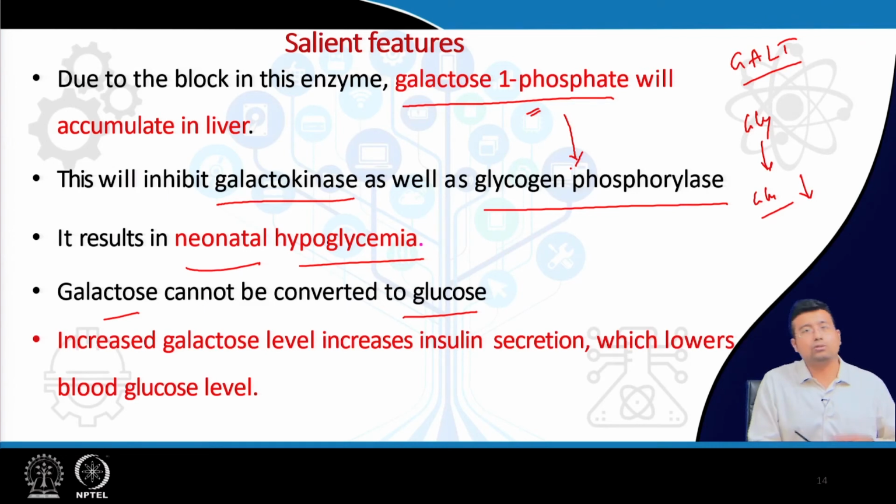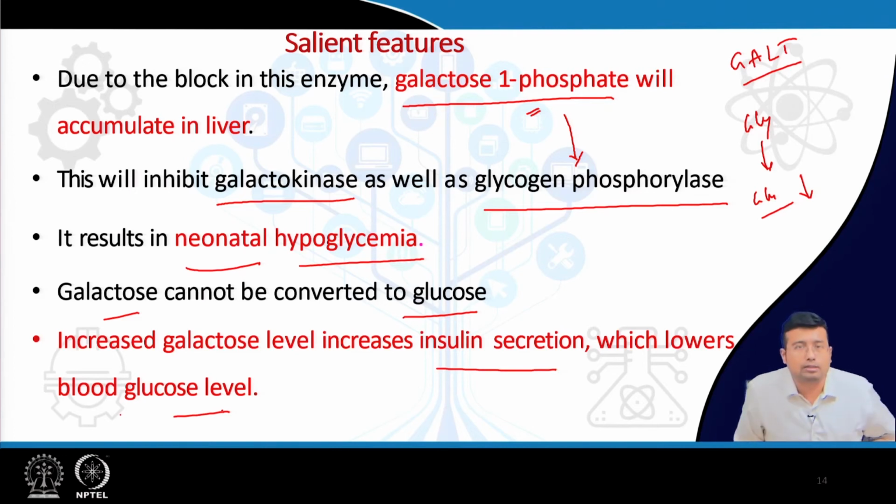Also, increased galactose level increases insulin secretion, which lowers the blood glucose level. What is happening? When galactose is increased, the beta cells of the pancreas sense a monosaccharide and trigger release of insulin. What is the role of insulin? It lowers the blood glucose.